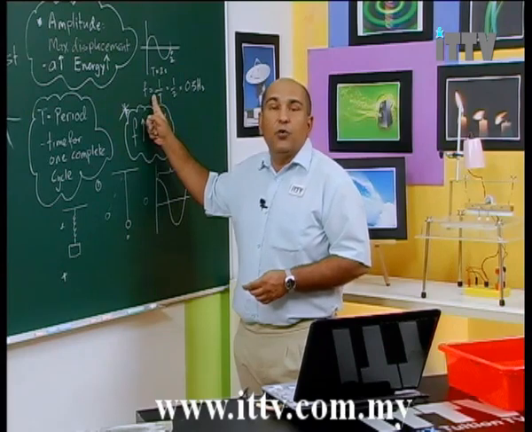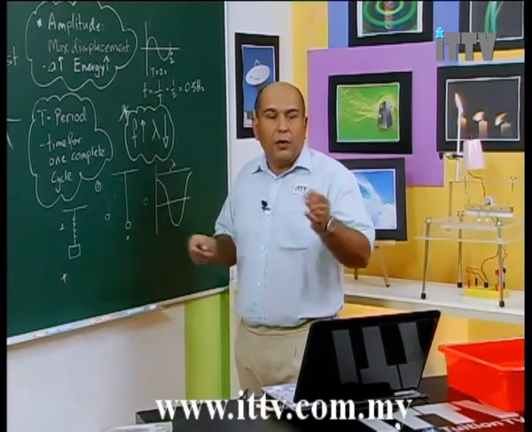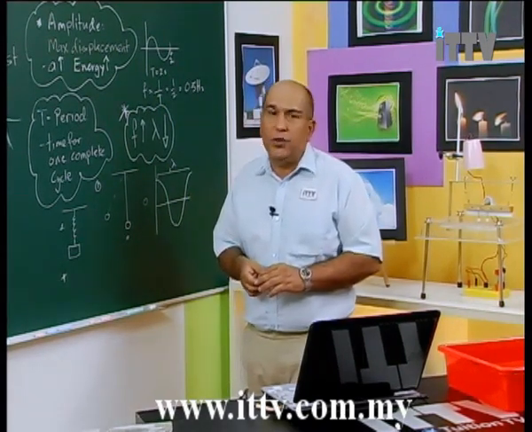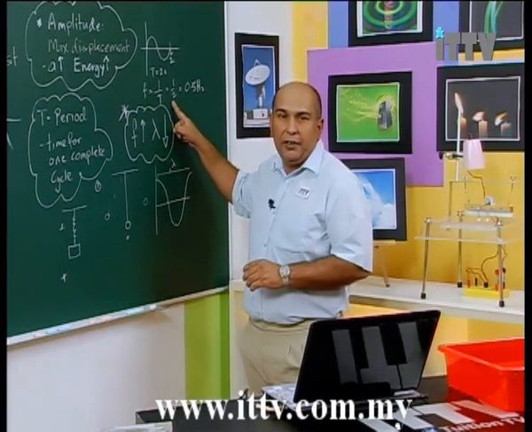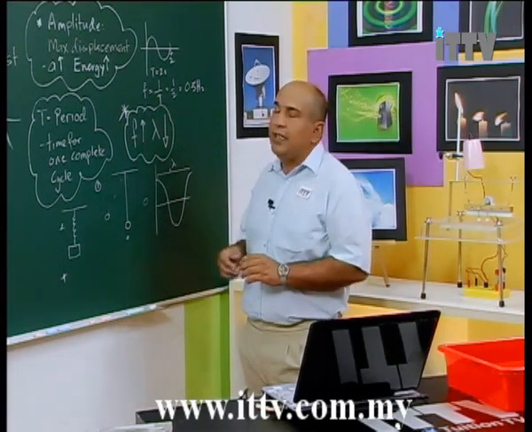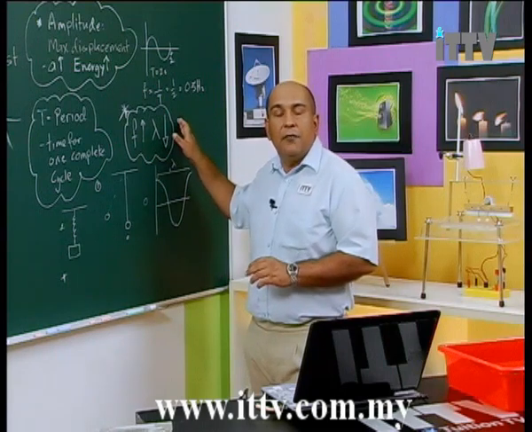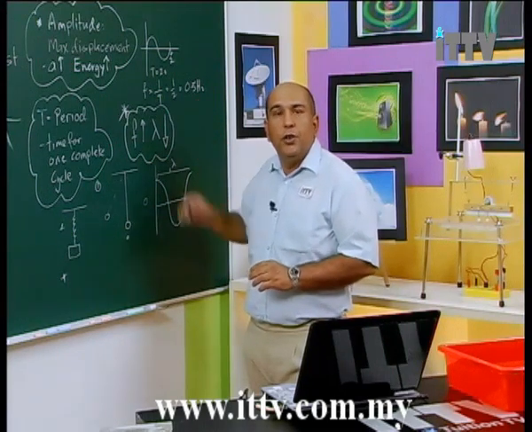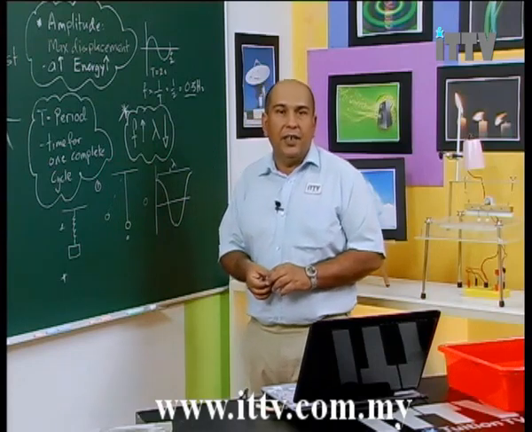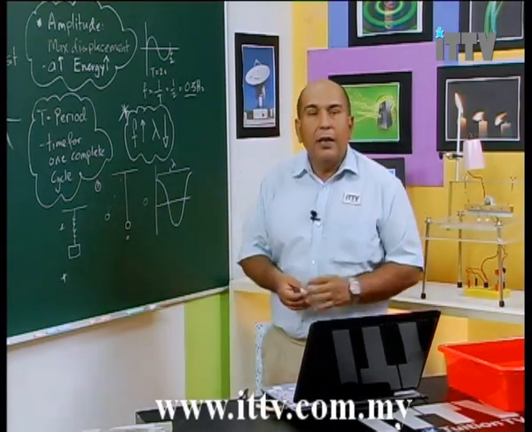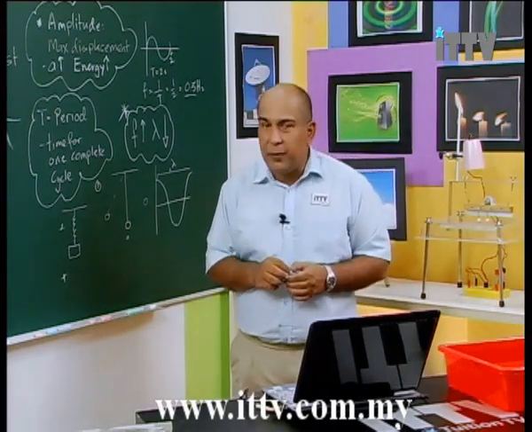F equals 1 over T. The question says that the period was 2 seconds, which is pretty much the same calculation you have here. So if F is 1 over T, this means the frequency is 1 over 2, so your frequency will be 0.5 Hertz.